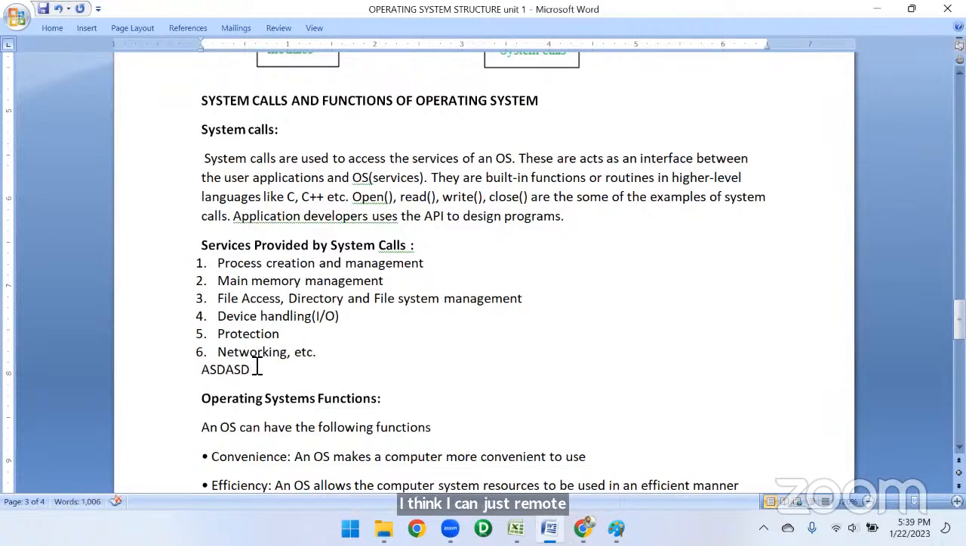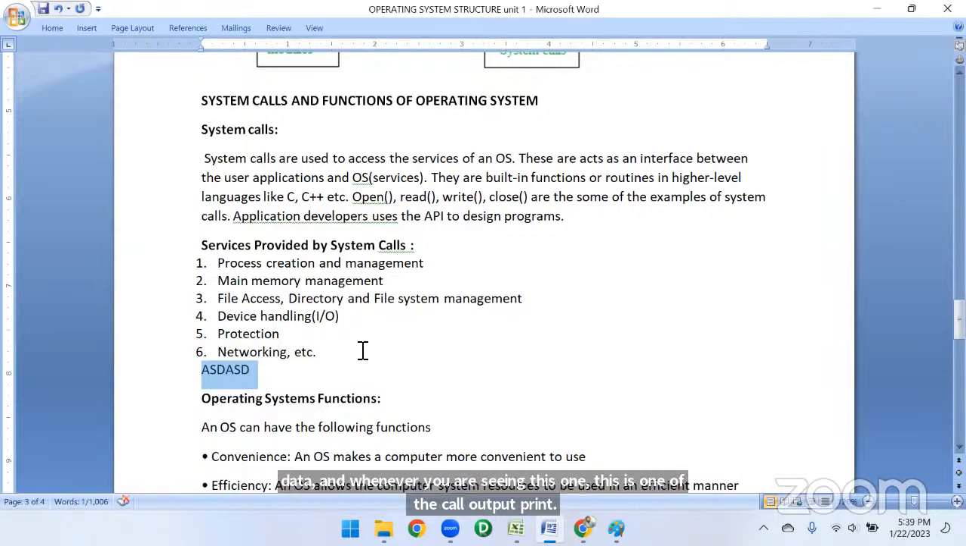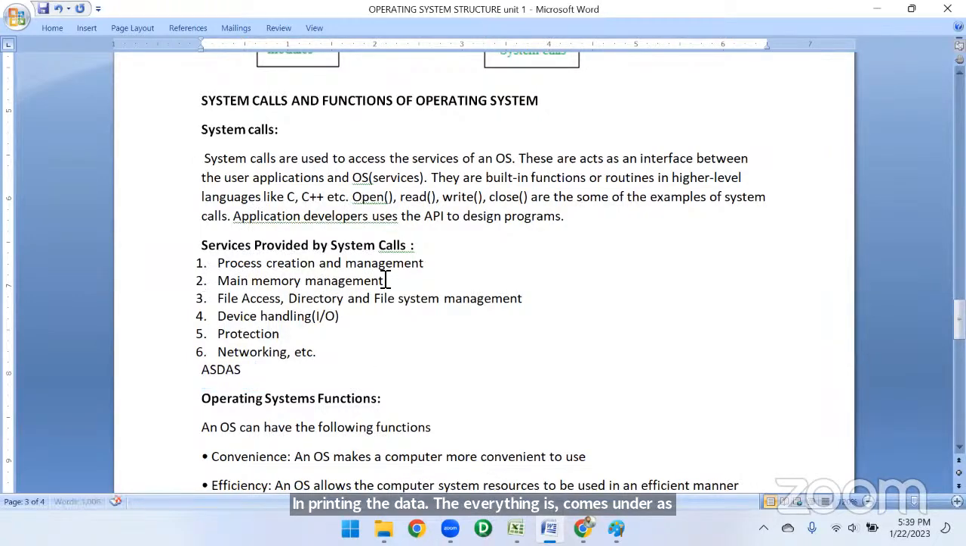And whenever you are seeing this one, this is also one of the calls, output, printing the data. Everything comes under system calls. Okay, yeah. Next, operating system functions.